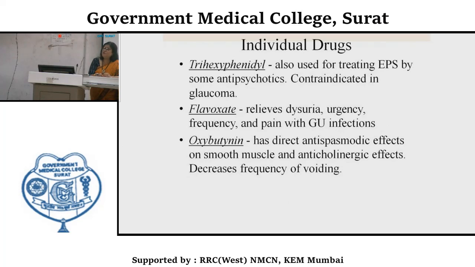Then flavoxate relieves dysuria, urgency, frequency and pain in genitourinary infection. Then oxybutynin has a direct antispasmodic effect on smooth muscle as well as anticholinergic effects. The smooth muscle relaxes and decreased frequency of voiding will be there.